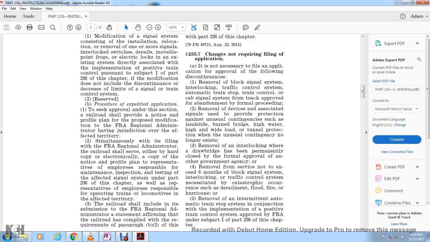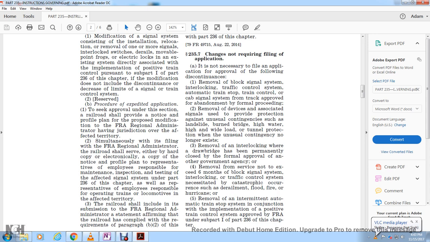B, procedures for special expedited application to seek approval under this section. 1, the railroad shall provide notice of the approval filing, with the plan and proposed modification, to the FRA regional administrator having jurisdiction over the affected territory. 2, simultaneously with the filing with the FRA regional administrator, the railroad shall serve, either in hard copy or electronic copy, the notice and plan on representatives of the employees responsible for the maintenance, inspection, and testing of the affected signal system under Part 236 of this chapter, as well as representatives of the employees responsible for operating trains or locomotives in the affected territory.